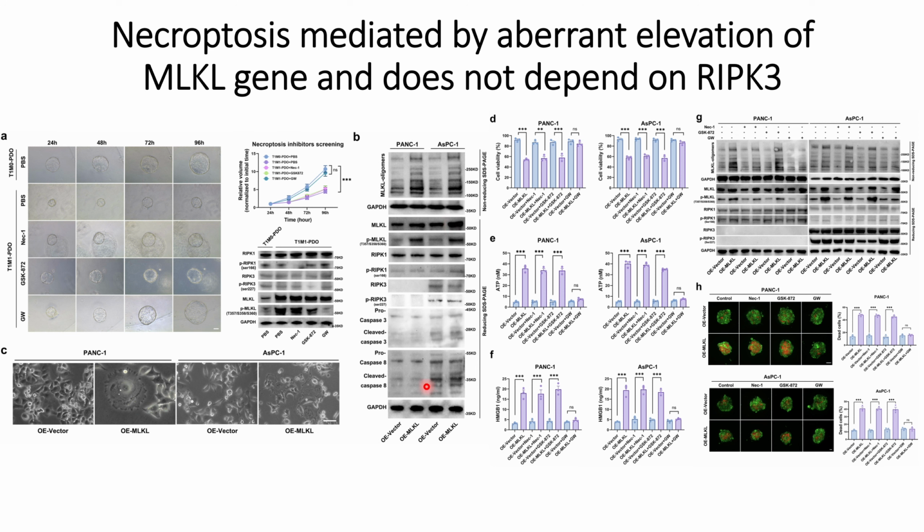But the signals for the apoptosis do not seem to vary too much. And when they did the quantification analysis of some of the other intercellular components that are found in the extracellular matrix, they first checked the cell viability. So cell viability, when they use this NEC1 inhibitor,